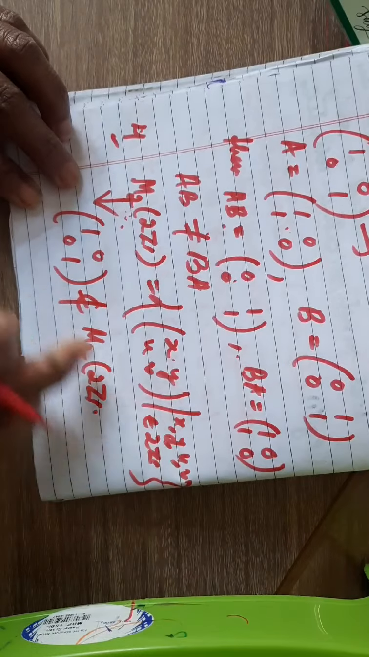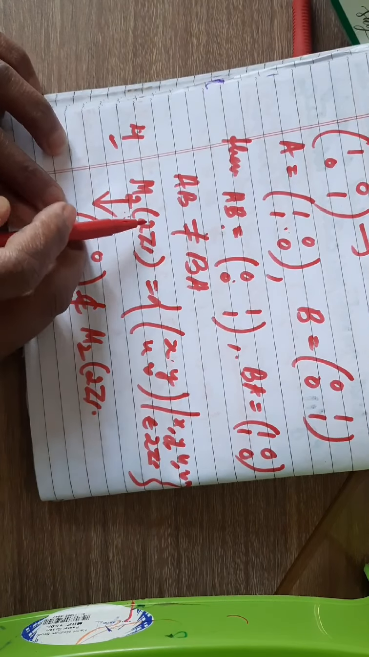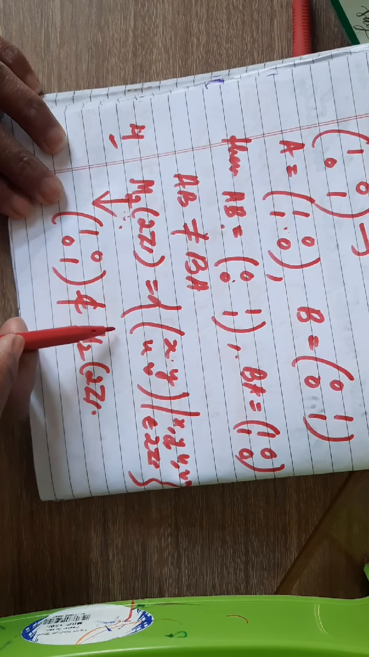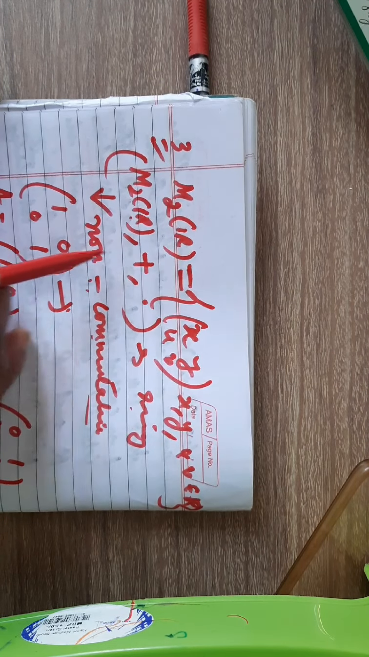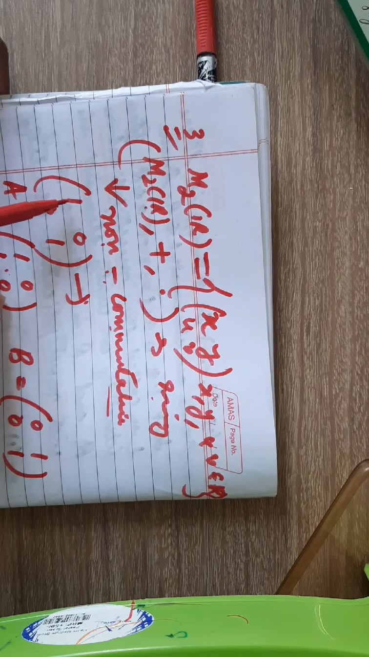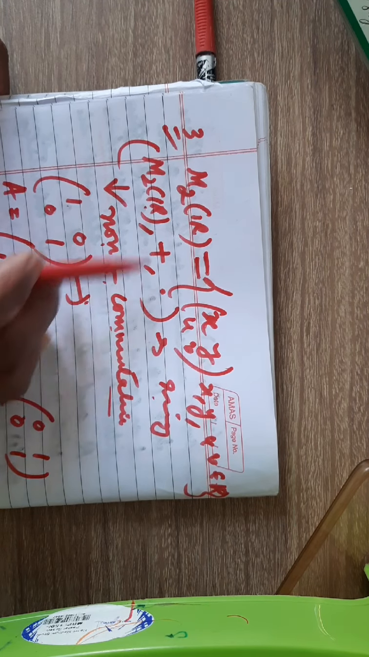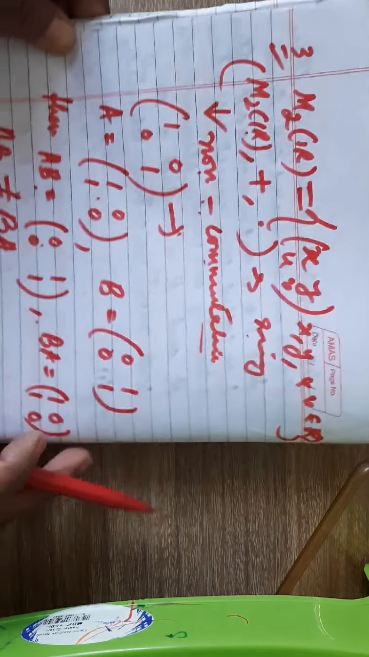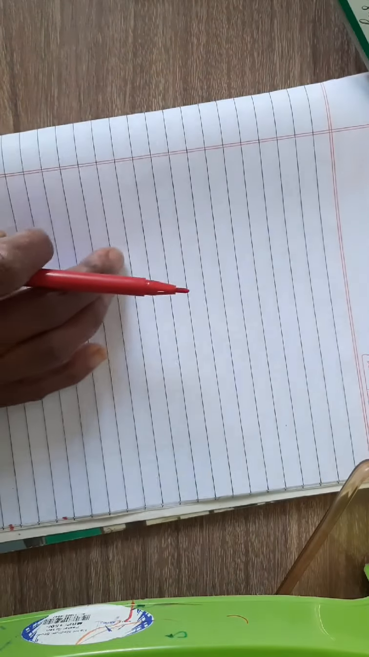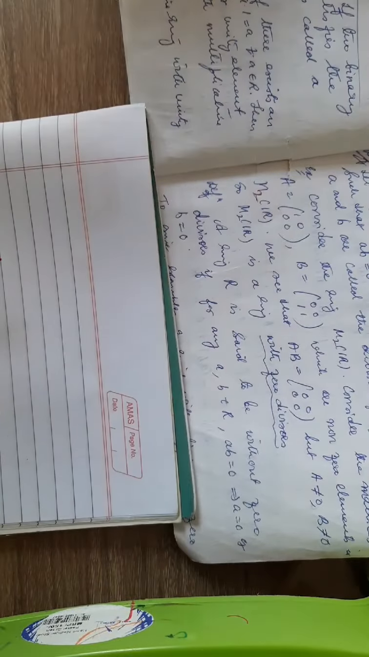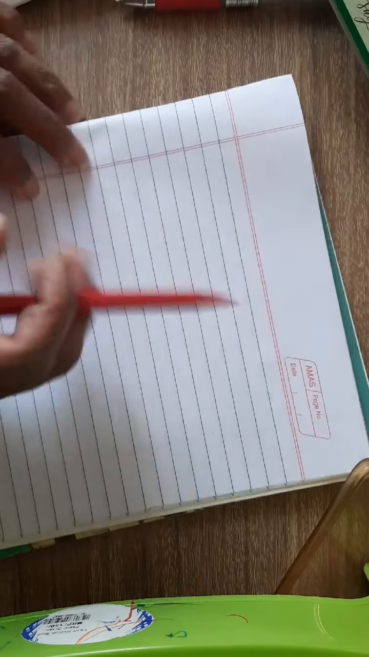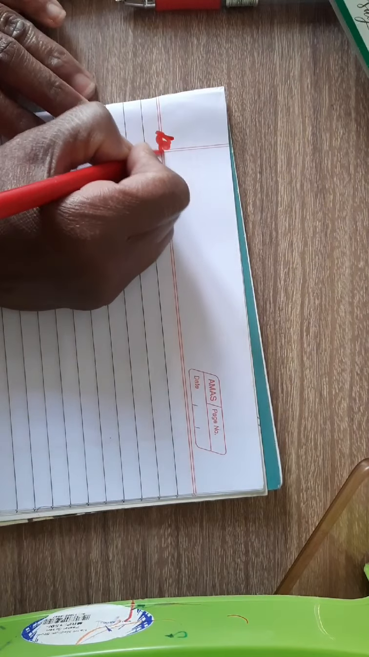So this is an example of a non-commutative ring without identity, and this one is a non-commutative ring but with a multiplicative identity 1 0 0 1 existing in M2 over R. So these are a few examples of rings which are commutative and non-commutative, and also rings with and without multiplicative identity. Now next, let me give this definition.